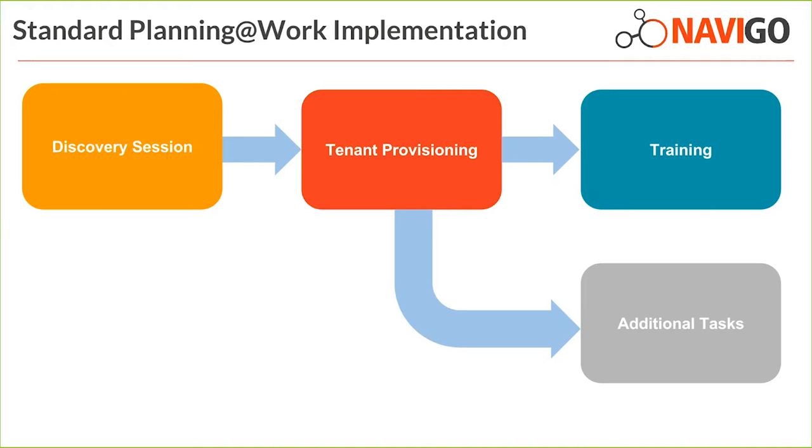So from that, we then go and provision the tenant. So we make a request to Saba, the vendor, to create the tenant, and then Navigo will go through and actually set it up for you for the training as well as a sneak peek environment. So once that's been provisioned, we can actually go through the training for you. This will generally be done on site with 1 day user training, 1 day admin training, and then 1 additional day for chart creation consulting. Then if you have any other additional modules, there's going to be additional training for that. While this is all happening, we can go through any additional tasks, such as setting up your single sign-on or your SFTP for the file automation upload.